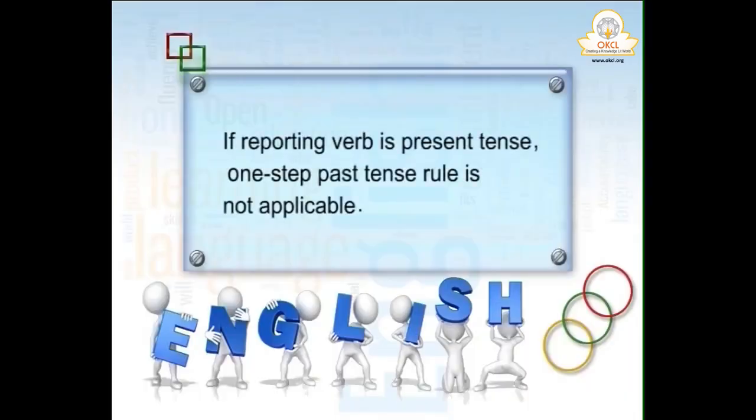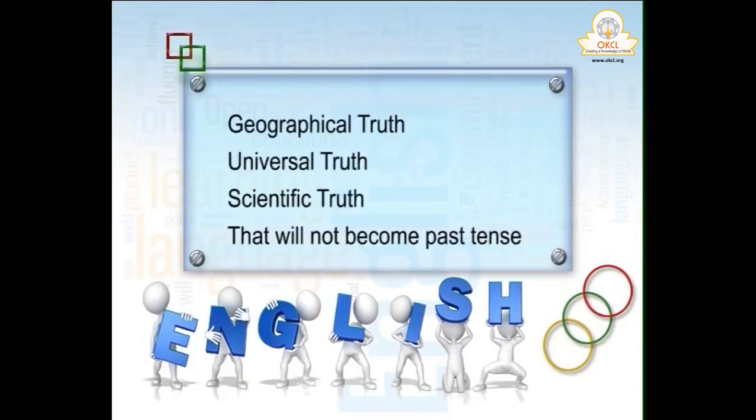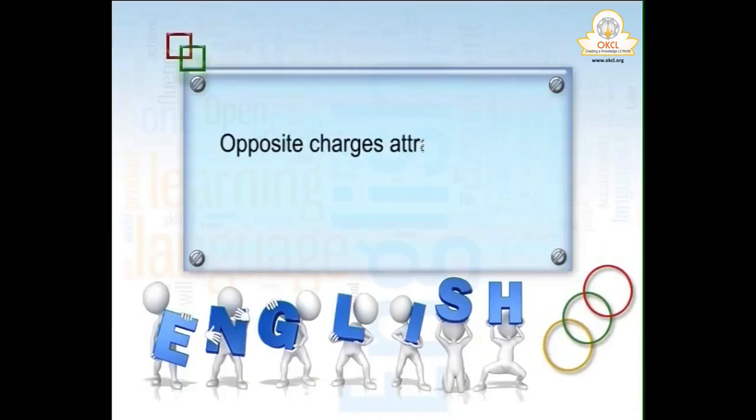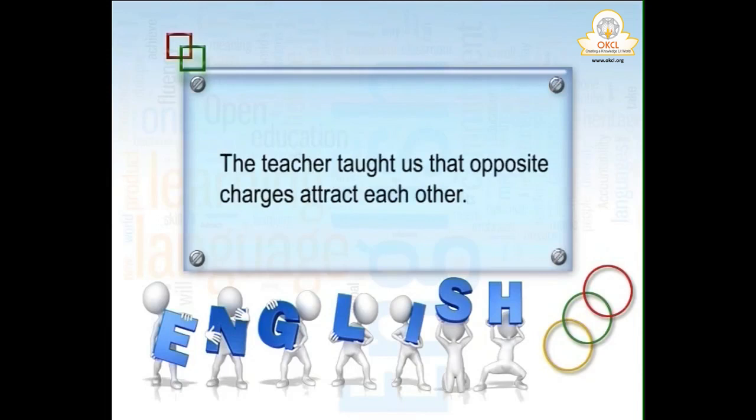If the reporting verb is present tense, the one step past tense rule is not applicable, and if the sentence is a truth, maybe geographical truth, universal truth or scientific truth, that will not become past tense. Like in science, opposite charges attract each other. So it will remain that the teacher taught us that opposite charges attract each other, not "attracted." The one step past tense rule is not applicable here.